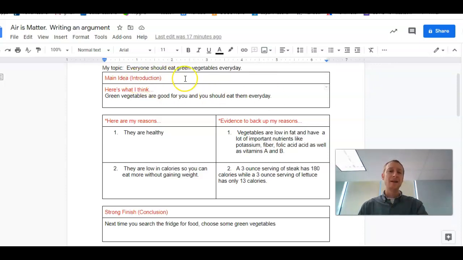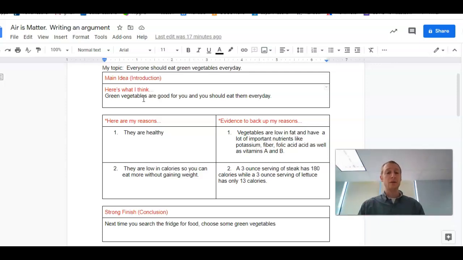Okay, so my main idea is like my introduction. How am I going to introduce my topic? I said that green vegetables are good for you, and you should eat them every day. The whole point of this intro is to let your reader know exactly what you're going to be talking about. I don't want my reader having to guess, what's this essay about? Right? I don't want them to get 3 sentences in and still not know what it's about. I want them to know right off the bat that green vegetables are good for you and you should eat them every day. And now my reader's thinking, okay, so now I'm going to be looking for reasons why.